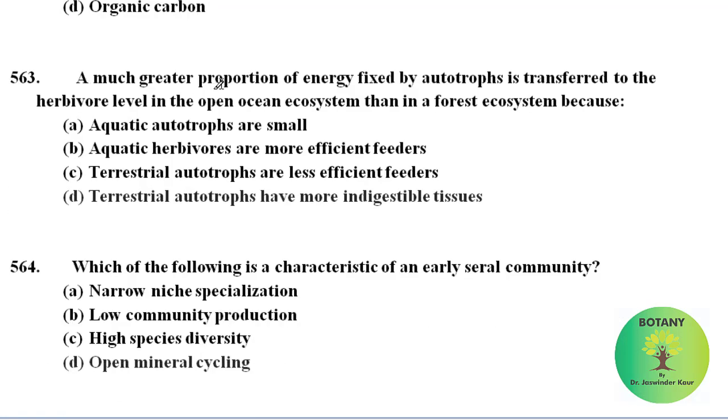A much greater proportion of energy fixed by autotrophs is transferred to the herbivore level in the open ocean ecosystem than in a forest ecosystem. This happens because the terrestrial autotrophs have more indigestible tissues.